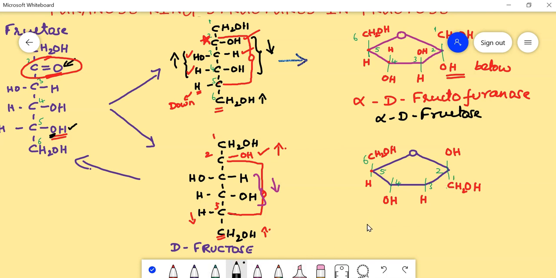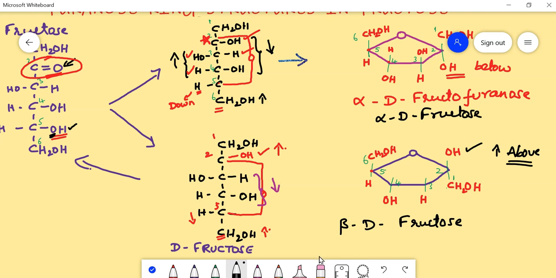Let's name it. This is nothing but beta D. Why beta D? Because the functional group, the hydroxyl group, is above the plane. That is why it is beta D fructose or beta D fructofuranose.